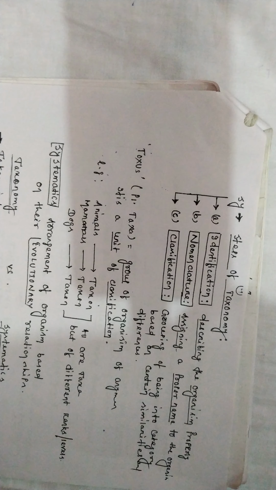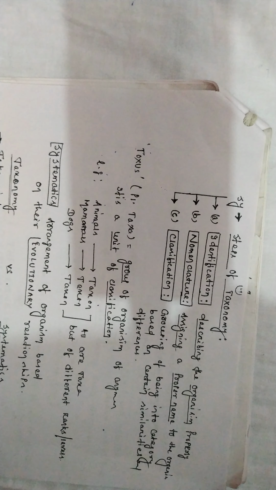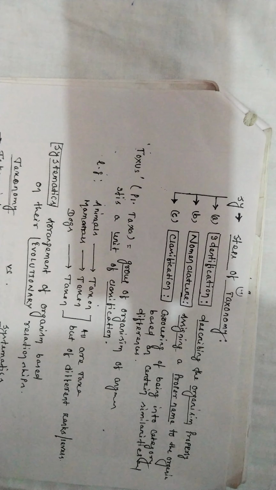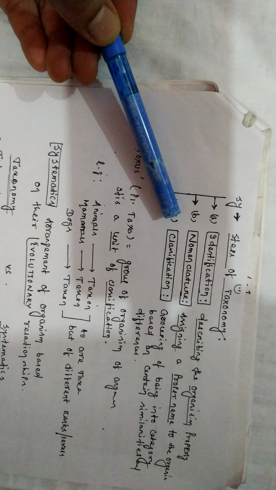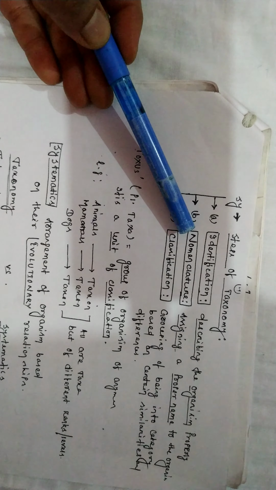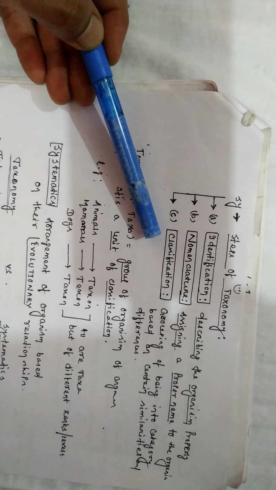So after describing the structure of an organism internally, externally, with the pre-existing organism, or by the type of cell present in the organism, when we identify the organism, we go for nomenclature. Nomenclature is assigning a proper name to the organism based on the characteristic and identifying features. After naming, we classify, grouping the organism into categories based on certain similarities and differences.